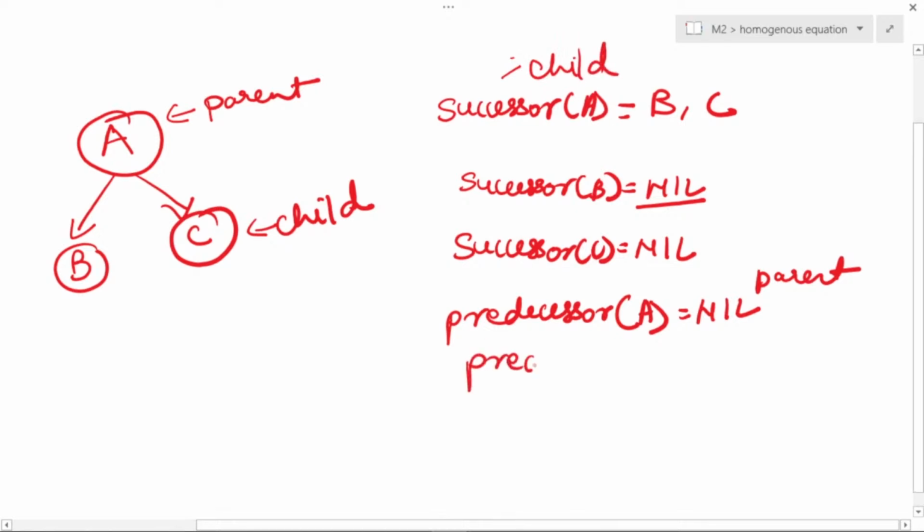When I am saying predecessor of B, so predecessor of B is A because A is the parent of B. Same way predecessor of C is A, which means that A is the parent of C. This is what is a simple logic of successor and predecessor. Am I clear to everyone?